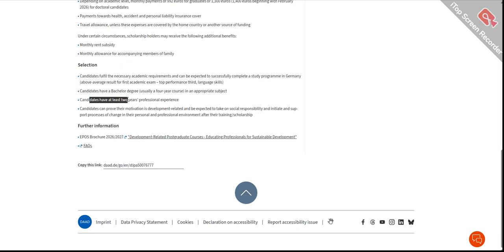Candidates should have at least 2 years of professional experience. This is the one thing that I wanted to talk to you about. If you are applying in any country and you want to be an international student, the first thing that matters is your academics, but your non-academic or extra co-curricular activities or your professional experience is what they are going to see in your CV, and that impacts your application as well.